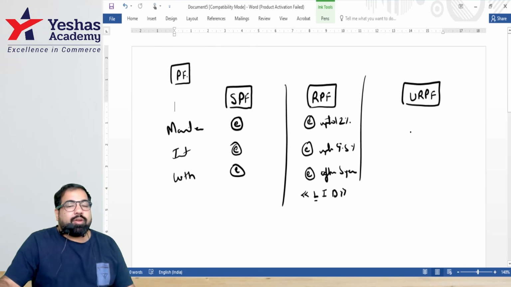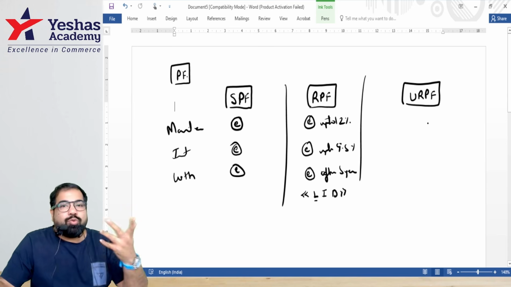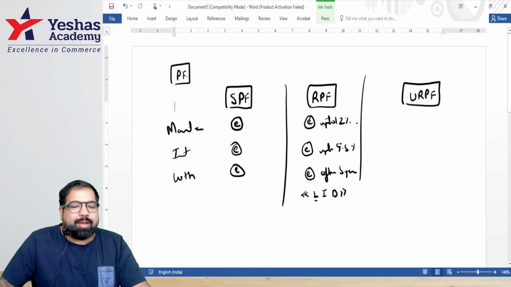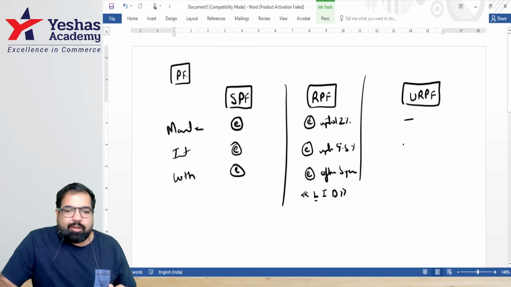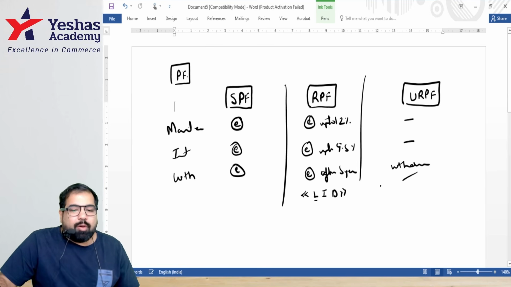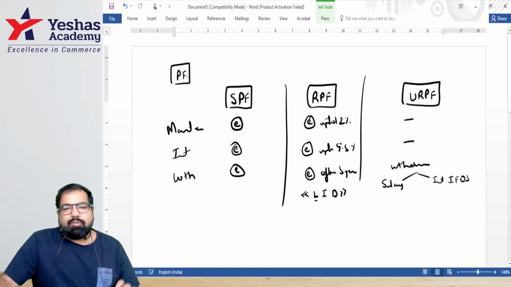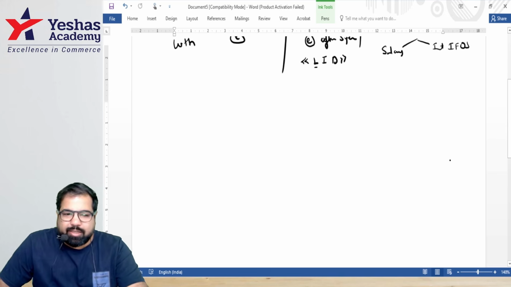And URPF, guys, what if the master makes a draw URPF? Who knows about it? No one. So the master's contribution, no exemption, no tax because you've not got the money. Interest also same, but when you finally withdraw, is it fully taxable? Any amount going from the master is taxable under salary. Your amount, the interest is taxable under IFOS. Are we okay? That's URPF, guys. These are the three things.